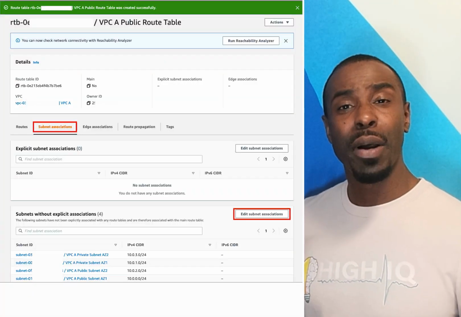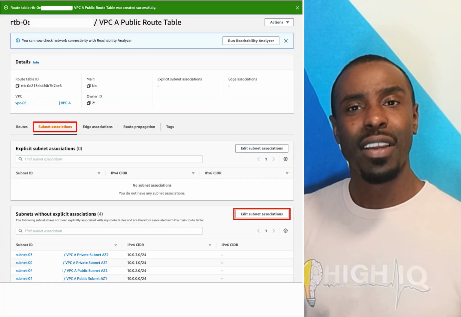So we need to now assign the subnets to the route table that need public access with a route to the internet gateway. And if there are subnetworks or subnets that are private, we need to create a separate route table for those. And then it would only have private routes. So I wonder if that helped you out.